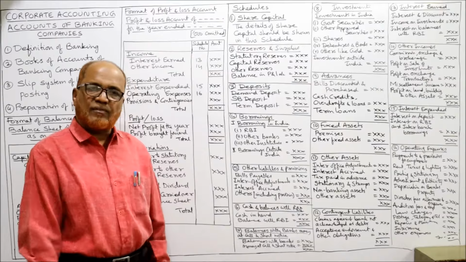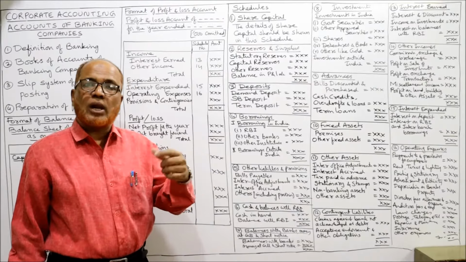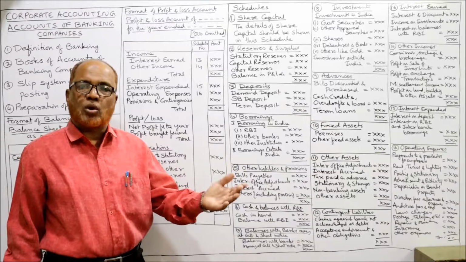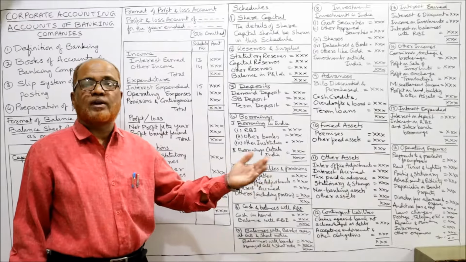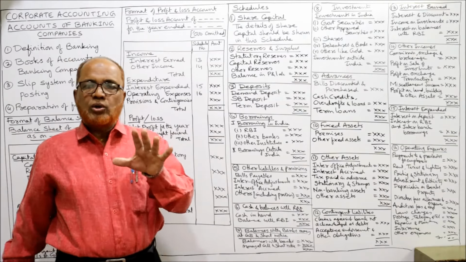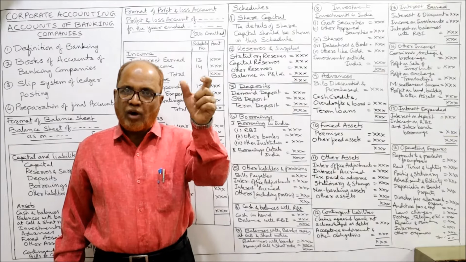Now schedule number 7. Balances with other banks, money at call and short notice. And what is this money at call, short notice? In the next video I'll explain the detail regarding. Right now in this video you have to remember the format and what are the schedules. What is the format of balance sheet?